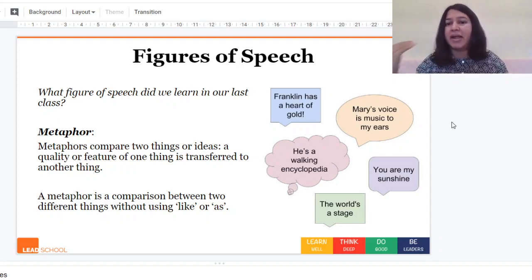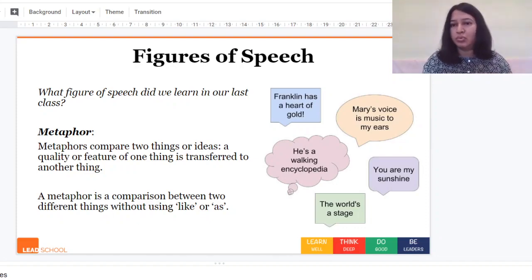We are not saying Franklin's heart is like gold. We are saying Franklin has a heart of gold. We are not saying he is like a walking encyclopedia. We are saying he's a walking encyclopedia. So this is what metaphor is. And again, you have probably done this before, so you have a pretty good idea about what metaphors mean.